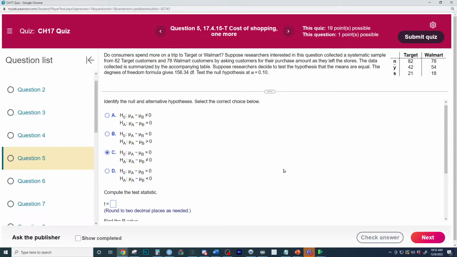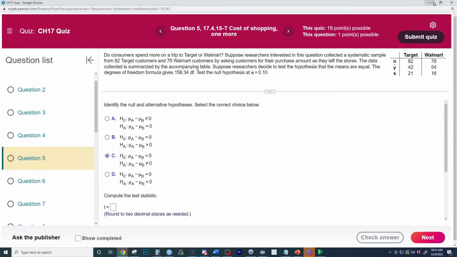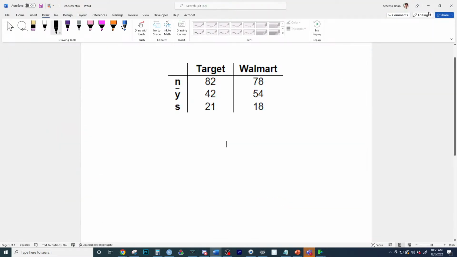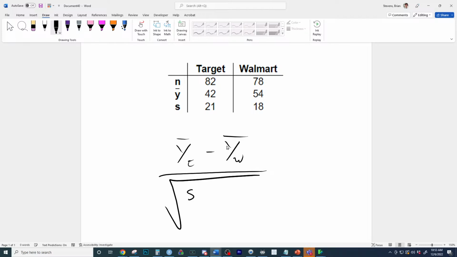Well, if we're looking for a difference, it won't matter if it's positive or negative. I'm going to go out on a limb and say that Target's the first mean. So we have y bar Target minus y bar Walmart over the square root of s sub Target squared over n sub Target plus s sub Walmart squared over n sub Walmart. Now that we have all the notation on here, great job, Ali, know your notation, we can start plugging in the values.